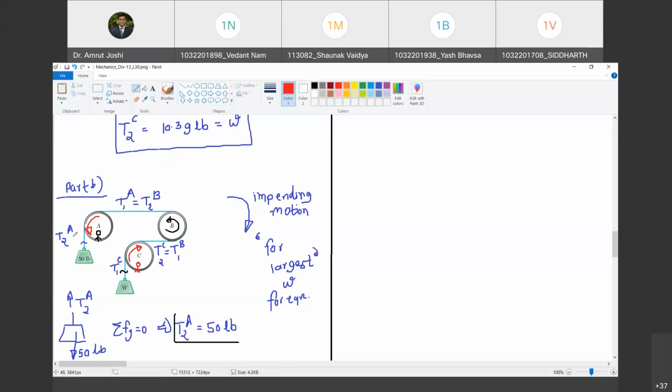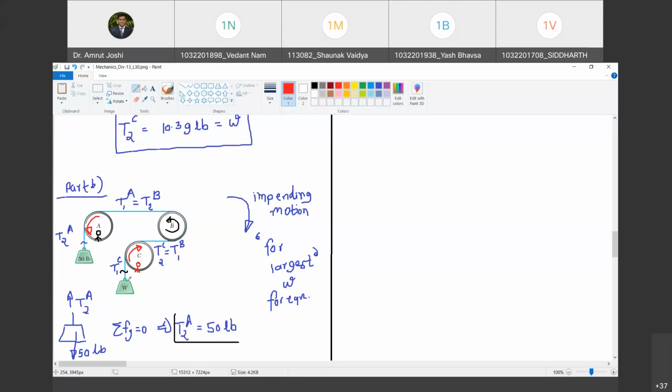Now pay attention here. When the frictional resistance offered by pipe A was in this direction, T2 was on the arrow side. Are you with me? Yes, sir. And T1 is on the tail side. Do you agree with me? Yes, sir.